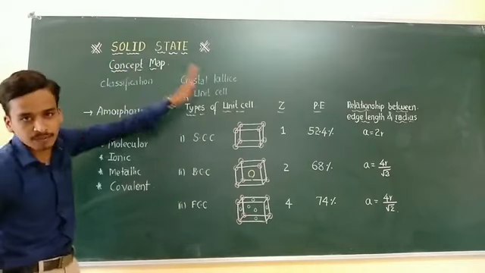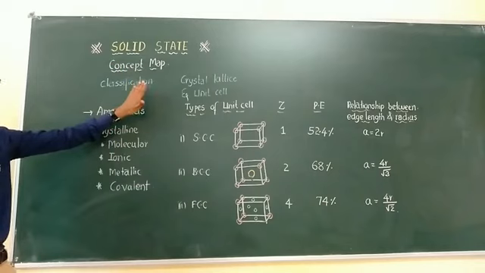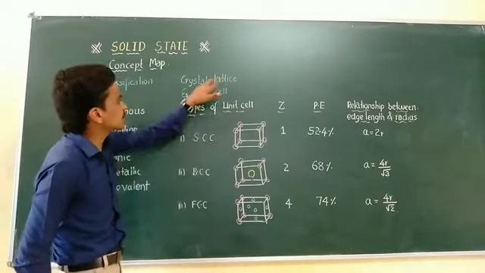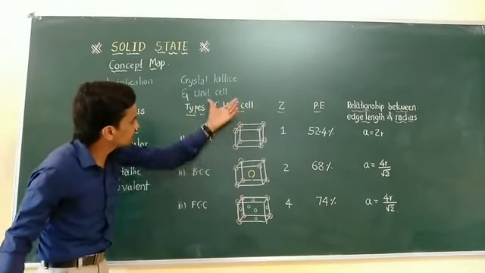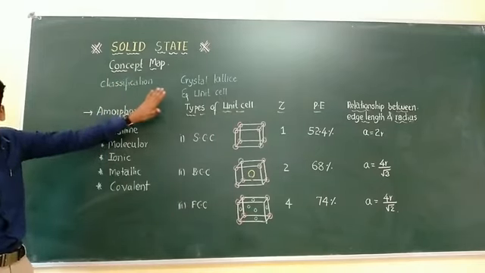In this concept map of solid state, the first important step is how to classify these solids. Next, what you know about crystal lattice and unit cell concept will be recalled once again, along with the types of unit cell. First we are going to concentrate on the classification of solids.